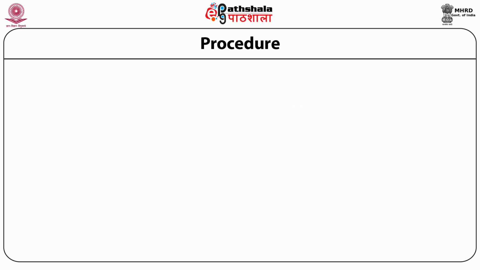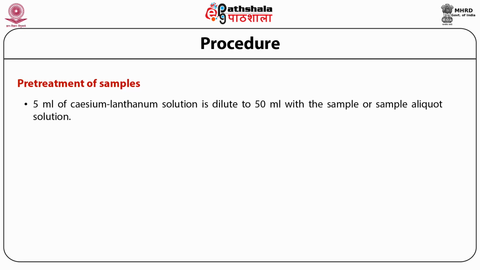The procedure to carry out the analysis of elements. First, we need to pre-treat the sample. The sample of water that is collected needs to be pre-treated by cesium and lanthanum. A 5 ml of cesium lanthanum solution, which is prepared as mentioned in the previous slide, is added to the sample and the total volume is made up to 50 ml.